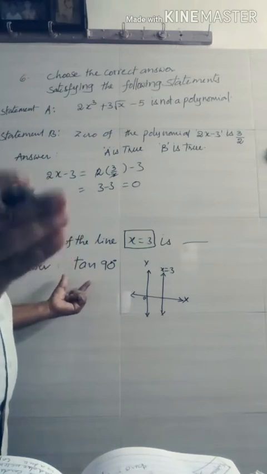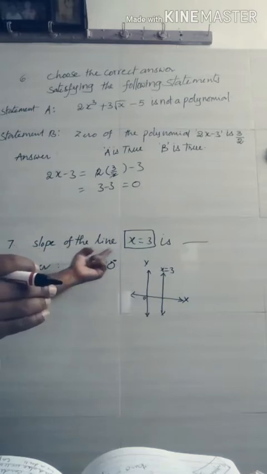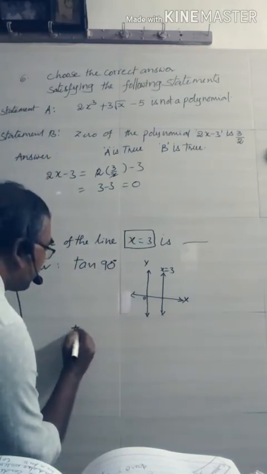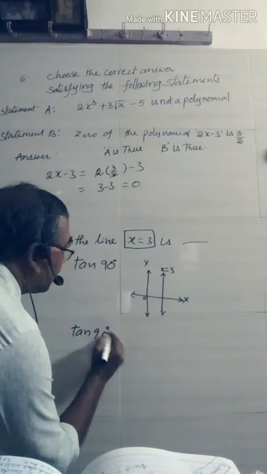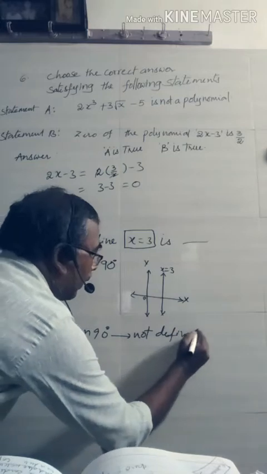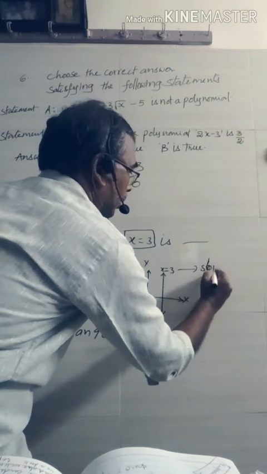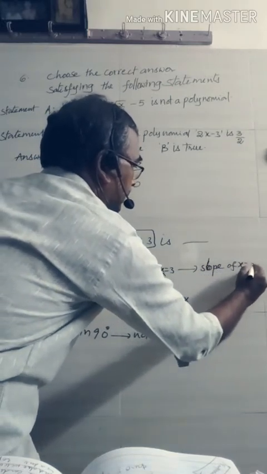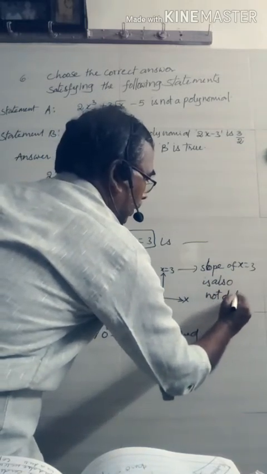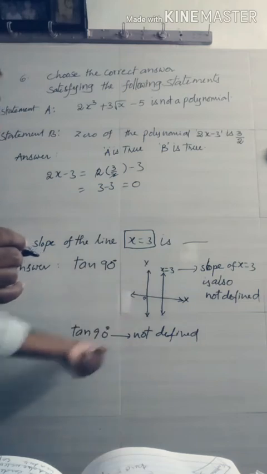Remaining three, we get some answers, some digits. So here the answer is: the slope of the line x is equal to 3 is tan 90, because here the tan 90 value is not defined. And here the slope of x is equal to 3 is also not defined. So the answer is, the slope of the line x is equal to 3 is not defined.